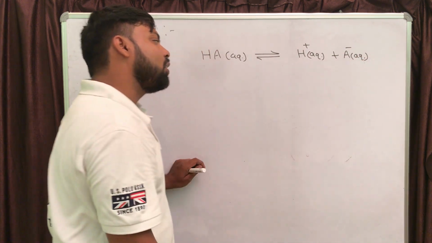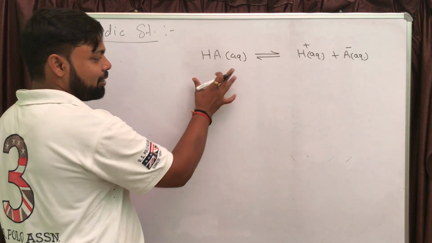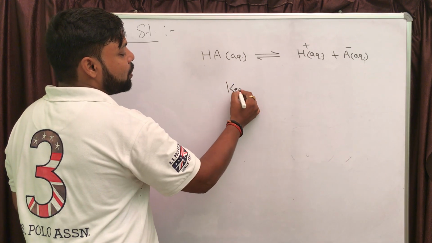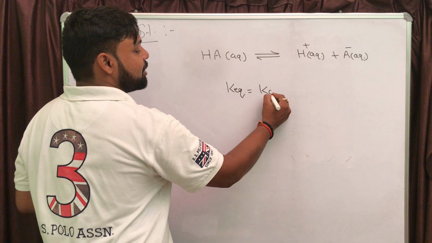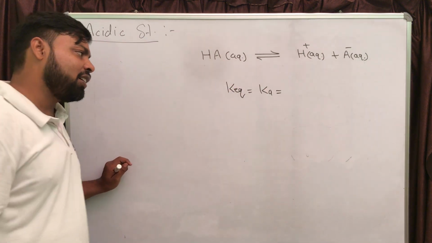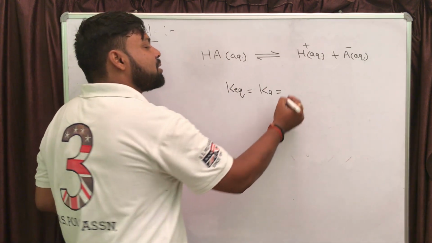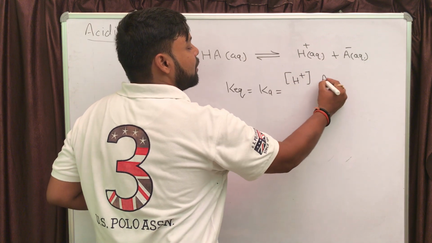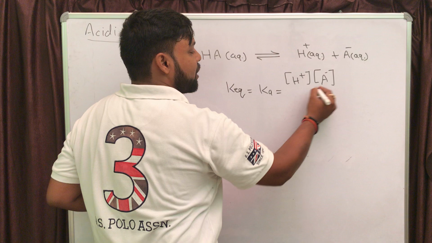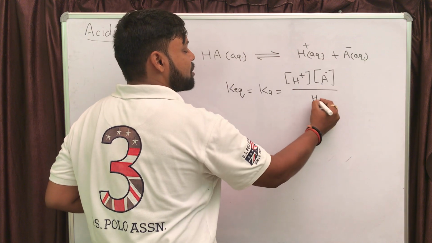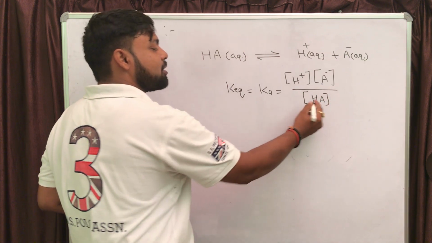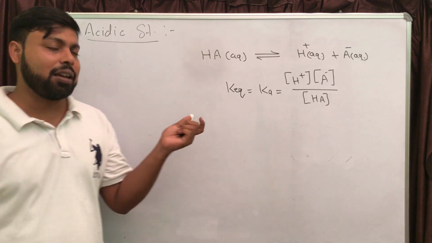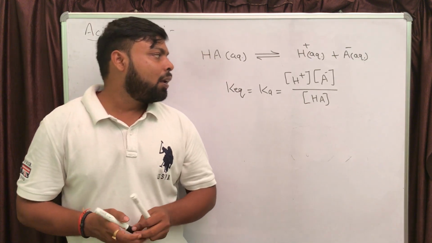If you will write the equilibrium constant for this reaction, that equilibrium constant is known as acid dissociation constant because it is acid, and the expression is concentration of product in numerator divided by concentration of reactant in denominator. This is the expression for Ka, or you can say equilibrium constant.